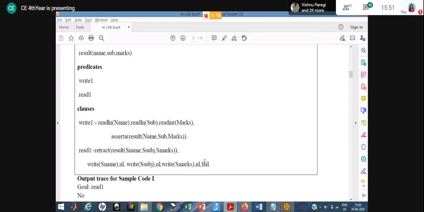When I use retract the first time, it retracts the first data. Because of fail, backtracking is done, and now it will get all the data until the database is empty. That's why you have to use fail, to force the backtracking.